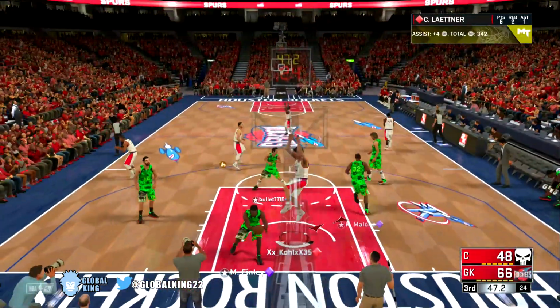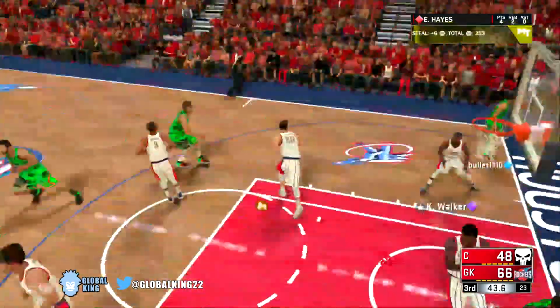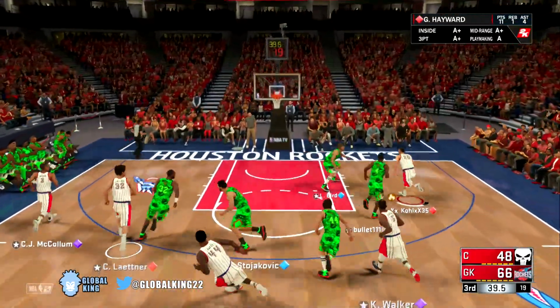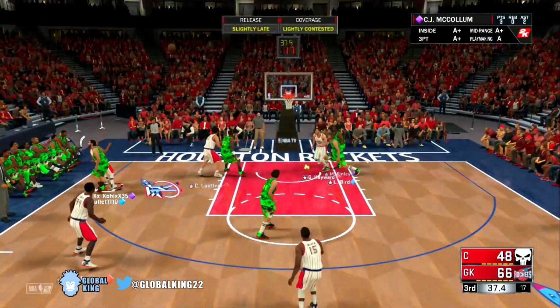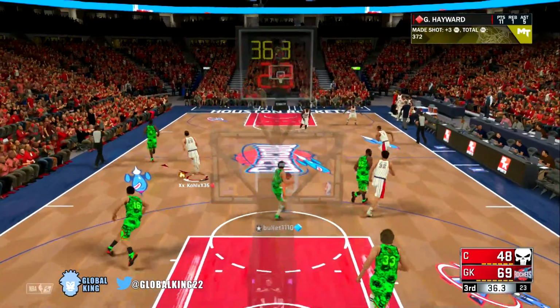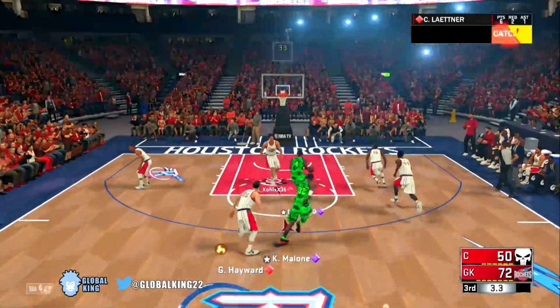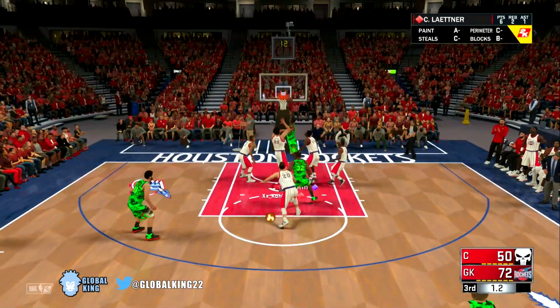Christian Laettner wide open on a back cut. He actually surprisingly has 6 points. I didn't think either of my bigs off the bench were going to do well at all. Let's throw it over to Gordon Hayward on the fast break. I see CJ McCollum back wide open in the corner. I guess it was slightly contested, but it doesn't matter. He nails another 3. Bro, we are just not missing any 3s right now. We have a 22-point lead. The bench has been going off.